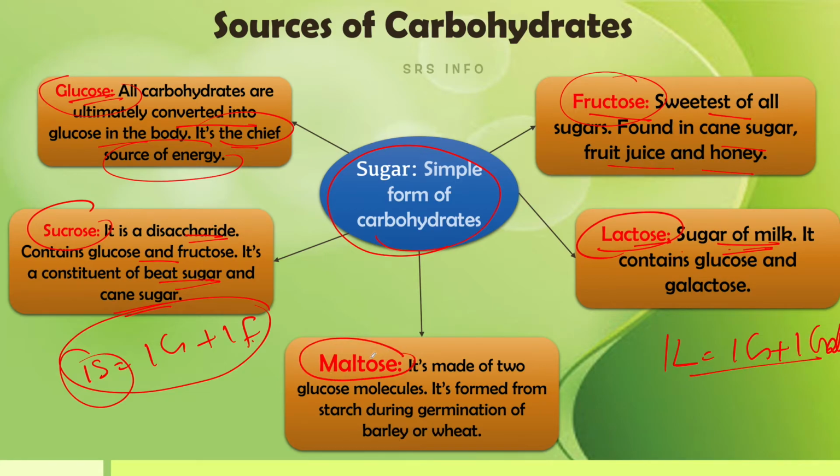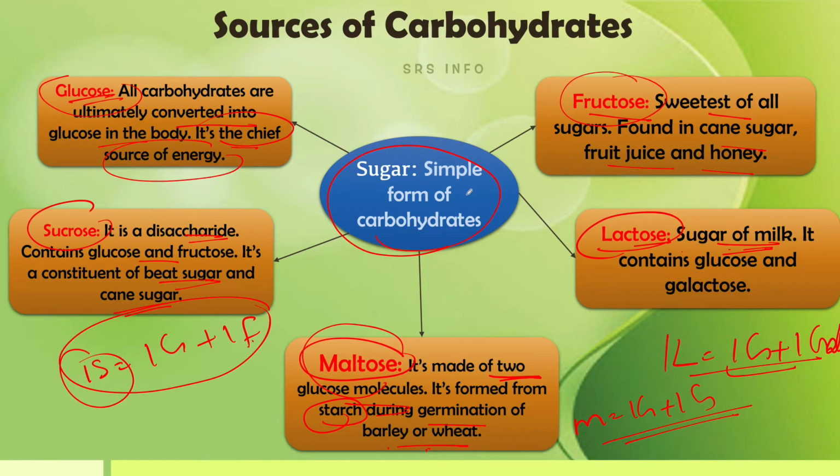The last one is maltose. Maltose is made of two glucose. All these are disaccharides. Sucrose is the disaccharide which contains one glucose and one fructose. Lactose is the disaccharide of one glucose and one galactose. Maltose is made of two glucose molecules, and it is formed from starch during the germination of barley or wheat. This is also a very important point to be noted. So barley and wheat are the richest source of maltose. This is what is about sugar.